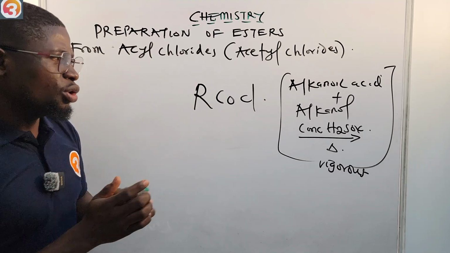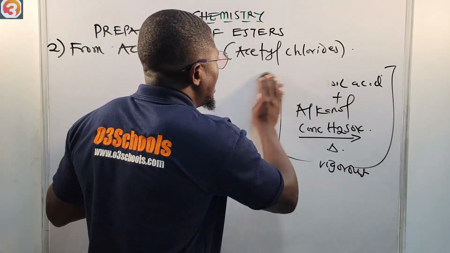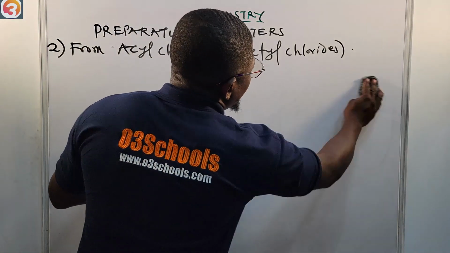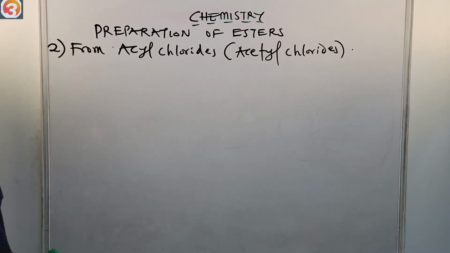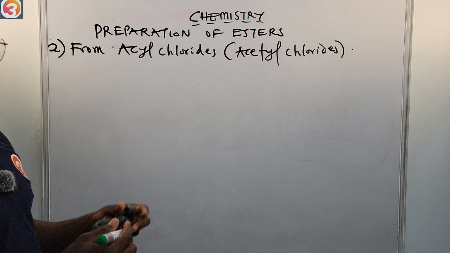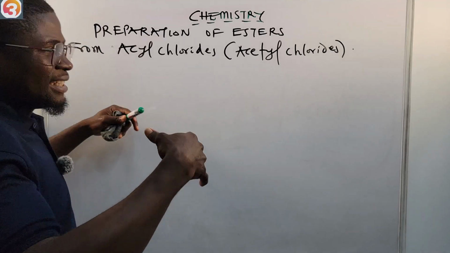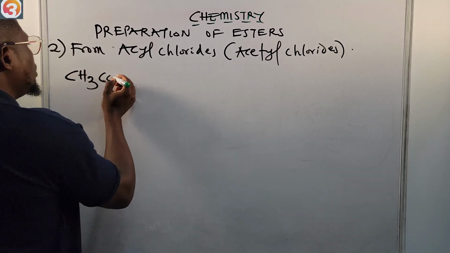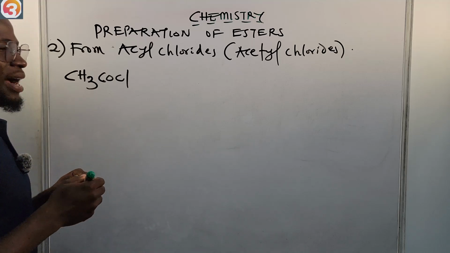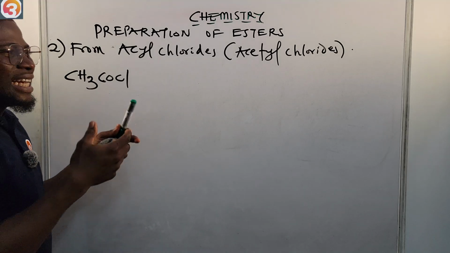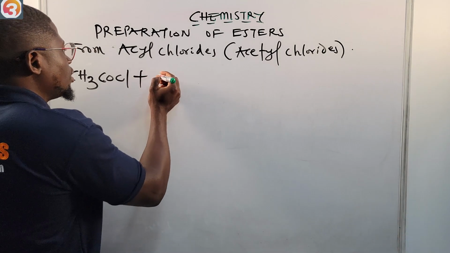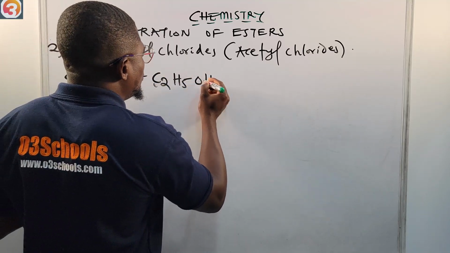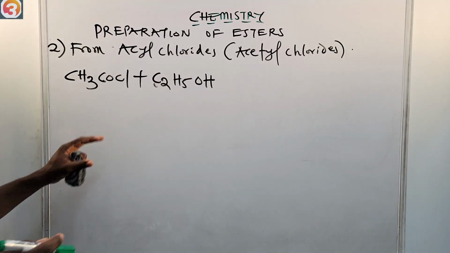I'm going to show you an example, but let us see generally how we can prepare an ester from acyl chloride. So let's say we have an acyl chloride like acetyl chloride itself, that is, CH3COCl. Let's say we react it with an alkanol. Let's say we are using ethanol, C2H5OH.